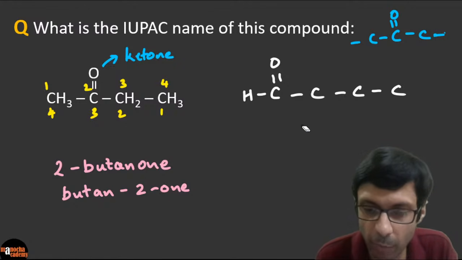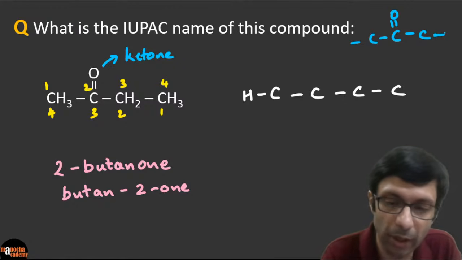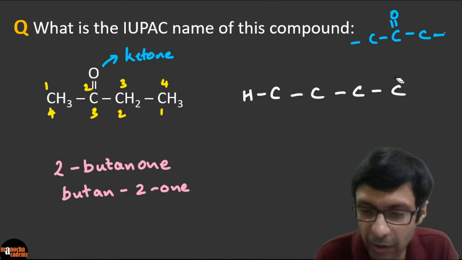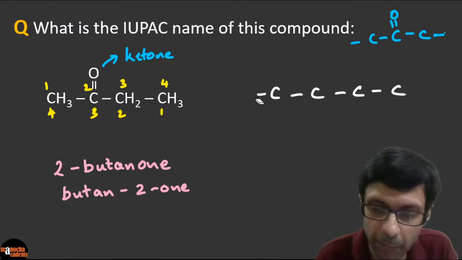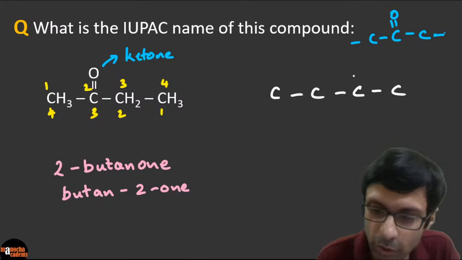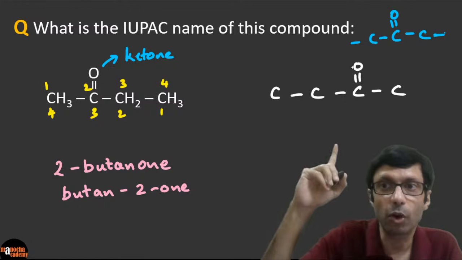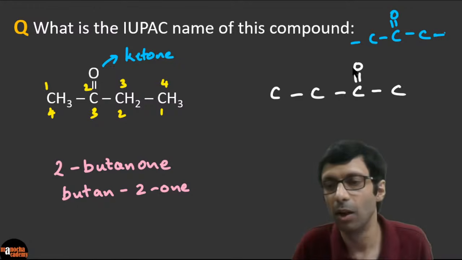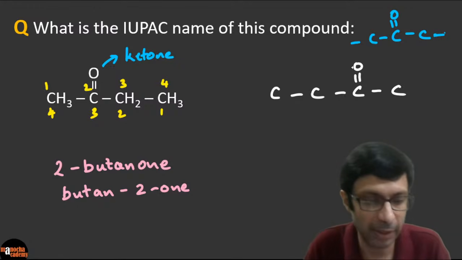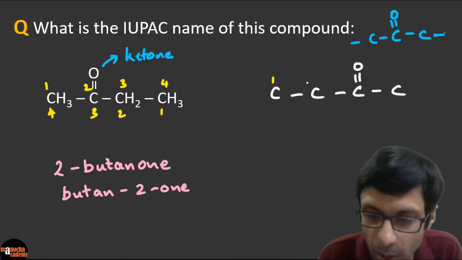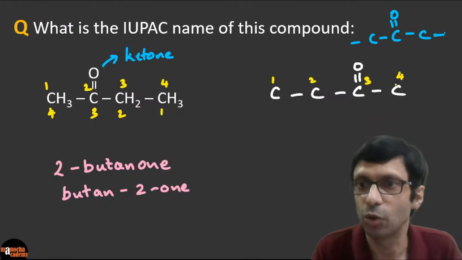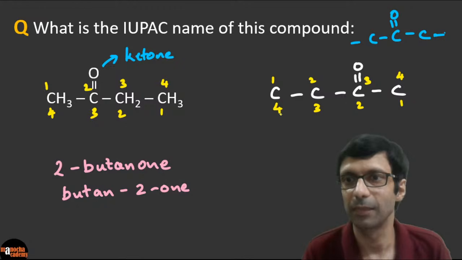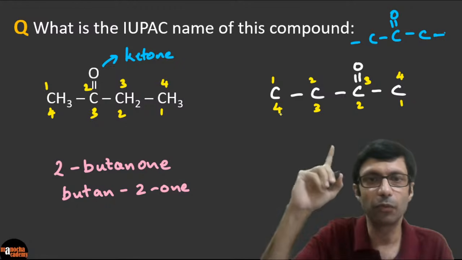Now let's say we shift the double bond. So this was at position number 2. Let's shift it, and it cannot be here also, right? Because that will again be at the end, so it becomes an aldehyde. So let's say we put the double bond at position number 3. Okay, so let's say this is our other ketone. So guys, can you tell me what will be the name of this ketone? So we've got 2 ketones having 4 carbon atoms here, one on your left, one on your right. So please take a careful look, guys. If you do the numbering here, 1, 2, 3, 4, and here also 1, 2, 3, 4, right? So what will be the name of this ketone?